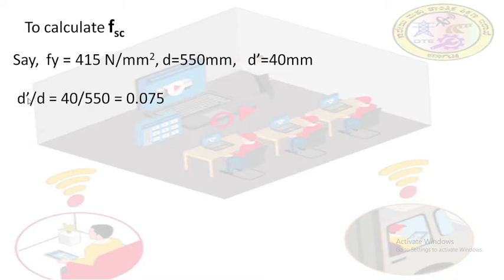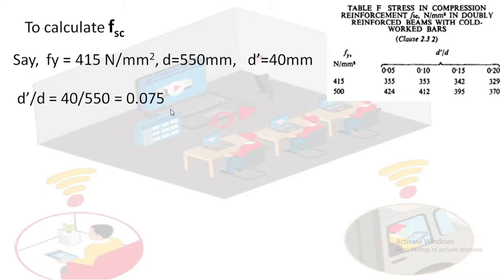Now we calculate d dash by d, that is 40 divided by 550, that is equal to 0.075. Take a calculator and calculate, see whether this answer is correct or wrong. 40 divided by 550 is equal to 0.075. Are you getting it? Okay.